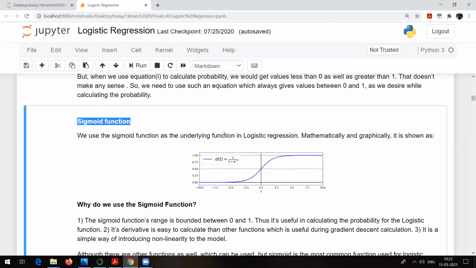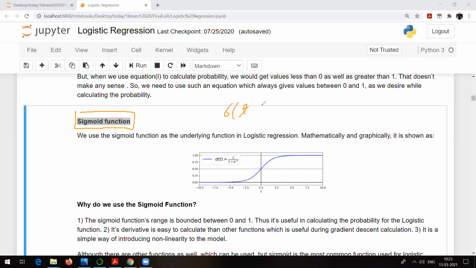Let me tell you, it is not like there is only the sigmoid function. There are near about 13 or 14 functions available. As for the sigmoid function, the reason is as I showed you. This is how the sigmoid function looks. So always remember, logistic regression makes use of the sigmoid function. What is the equation of the sigmoid function?